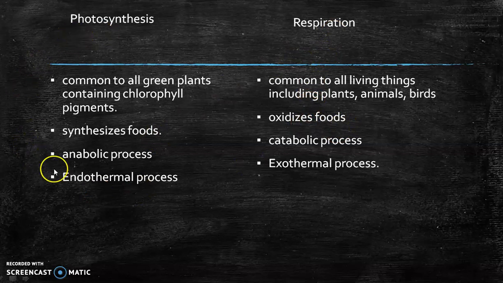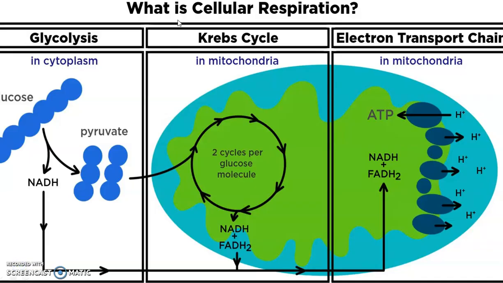Photosynthesis is an anabolic process, that is, a synthetic process, whereas respiration is a catabolic process, that means a breakdown process. Here energy is used, so it is an endothermal process, whereas respiration gives us energy, so it is an exothermal process. So this is the difference between photosynthesis and respiration.